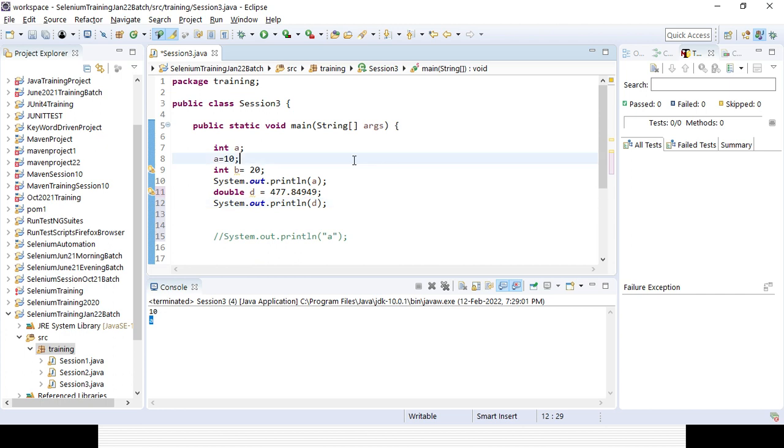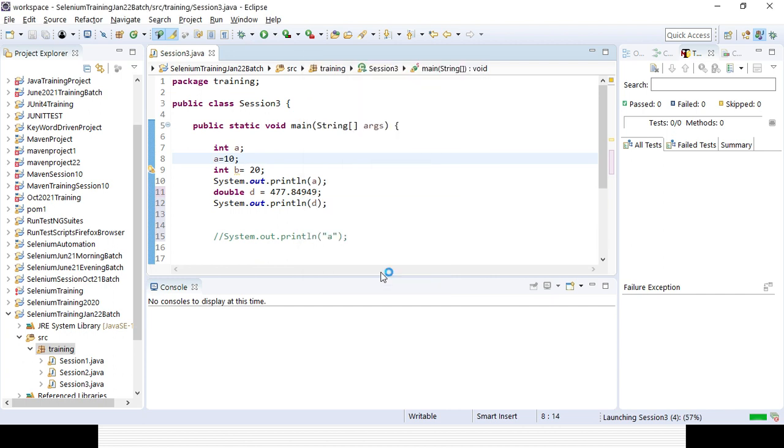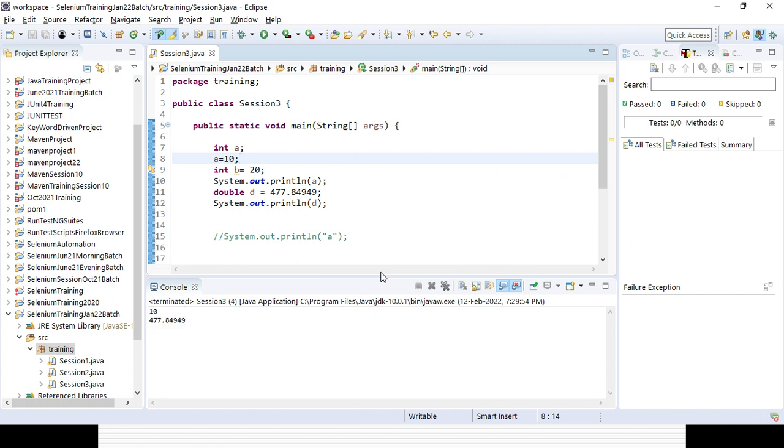So first you need to define the data type, then declare the variable, and then the value. In case you are not defining the variable value, it will print the default value. The default value of integer is 0, for double it is 0.0, and for string it will be null.